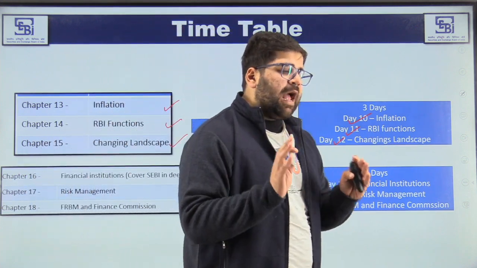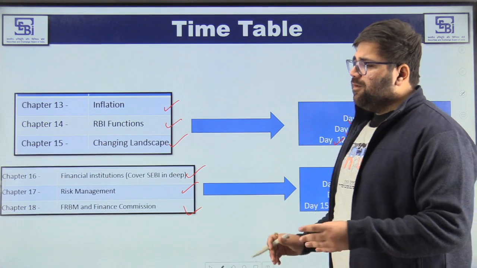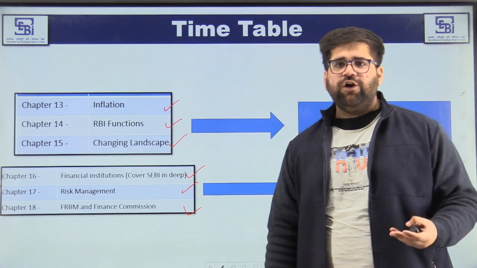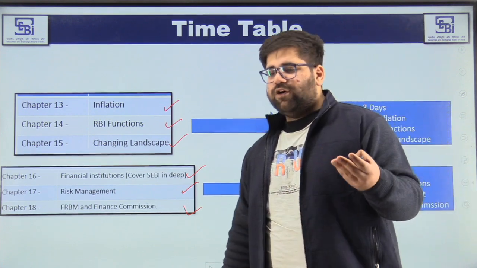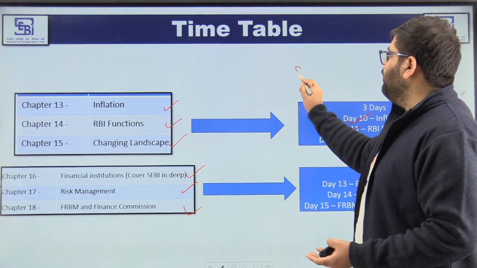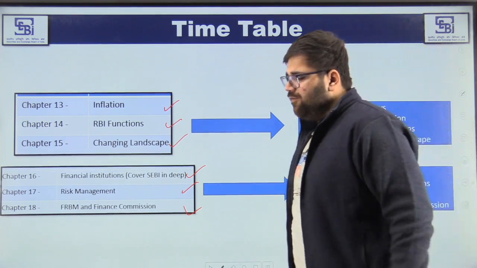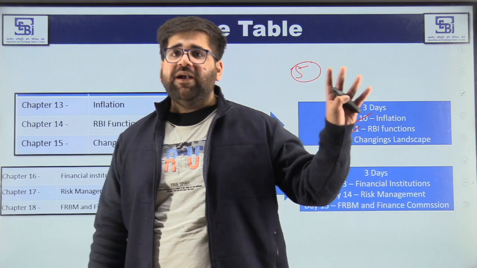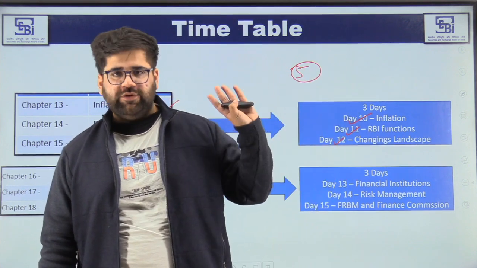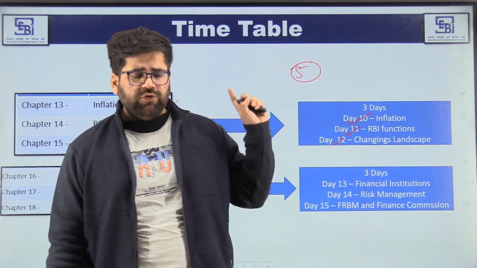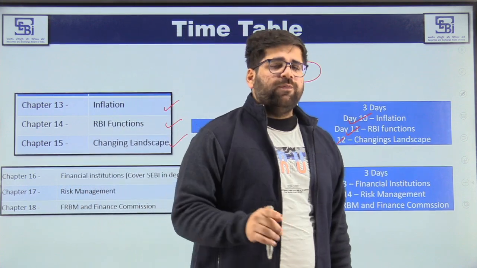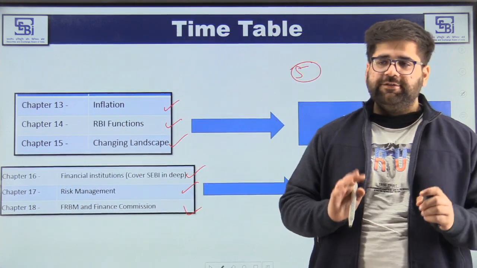Okay, so this is the timetable for you. Now, many people will say, sir, we don't have the luxury of studying only 4 hours. So what I have done for you is keep 5 days of buffer. With a buffer of 5 days, your finance static part is completed in at least 20 days only. So do follow this strategy and you will definitely have a good result.